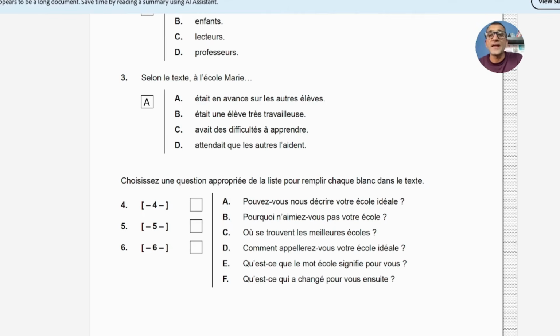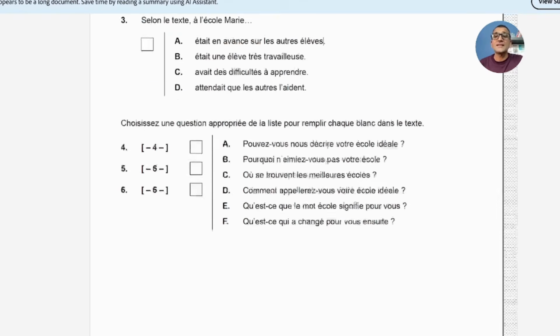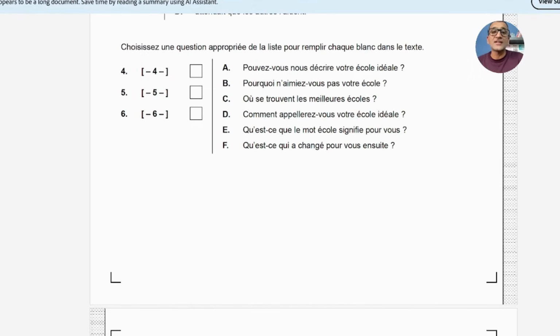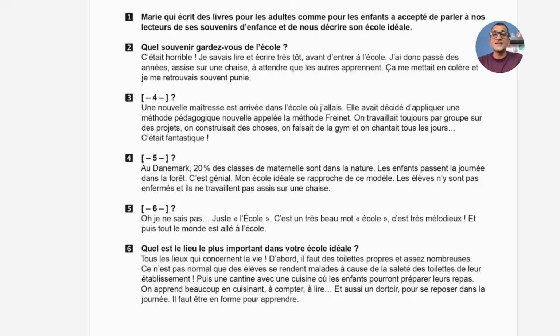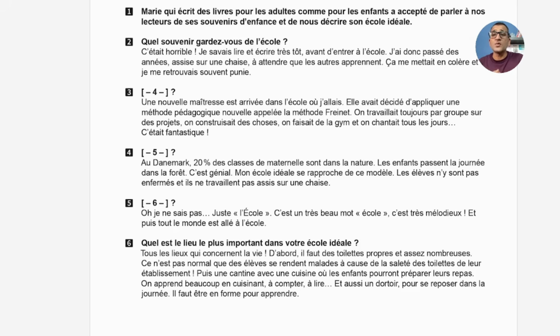Nowhere is it mentioned about these 3 lines. So that's why question number 3 has the option A. Now we need to find the correct questions here, because as per the format, what is this? It is an interview, because here there are questions and then the answers. So we need to find out the right question which can come here. After she talks about her memory, she says une nouvelle maîtresse est arrivée dans l'école où j'allais.